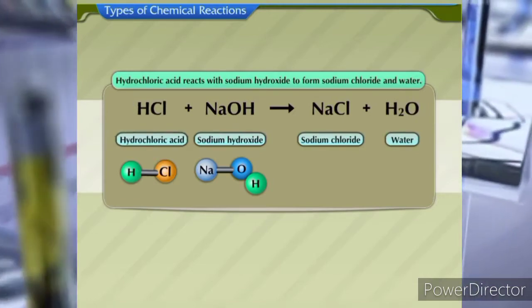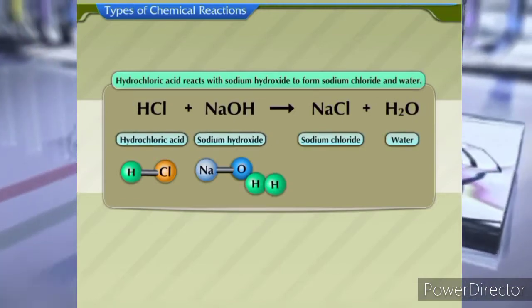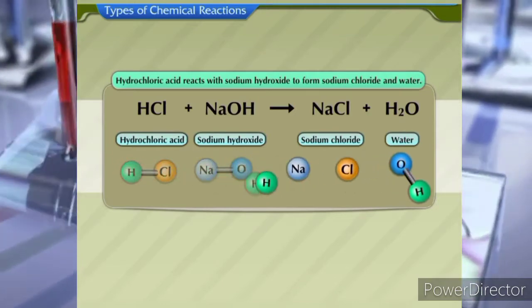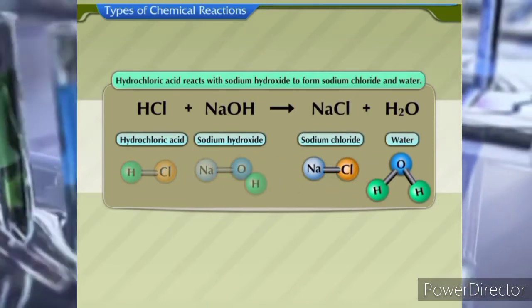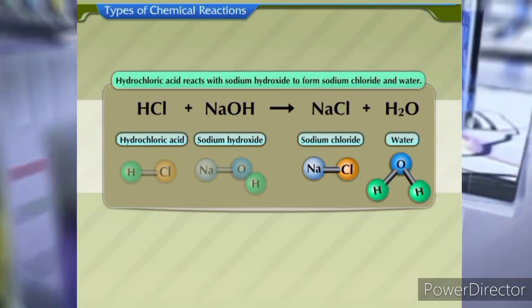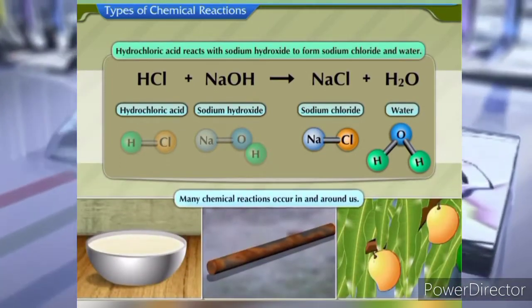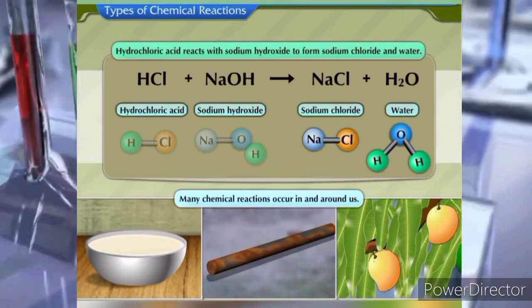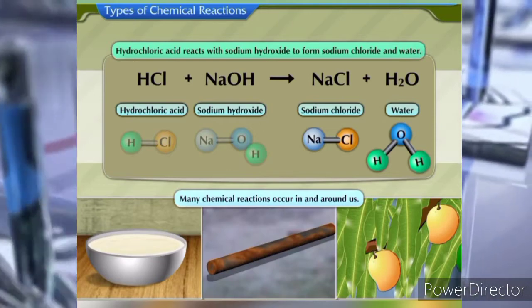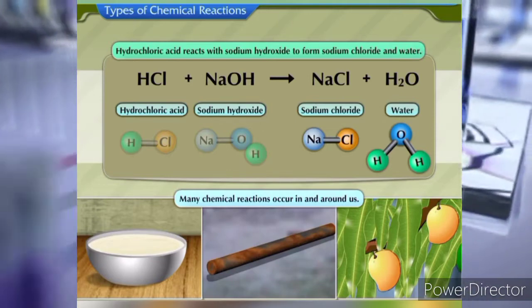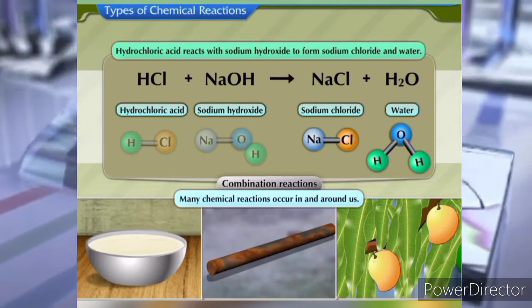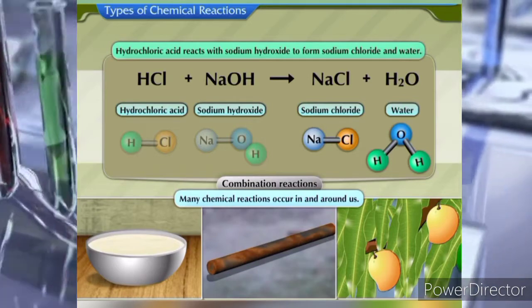Bonds between hydrochloric acid and sodium hydroxide break and form 2 new compounds, sodium chloride and water. Many chemical reactions occur in and around us. Let us discuss one such type of chemical reaction, combination reactions.